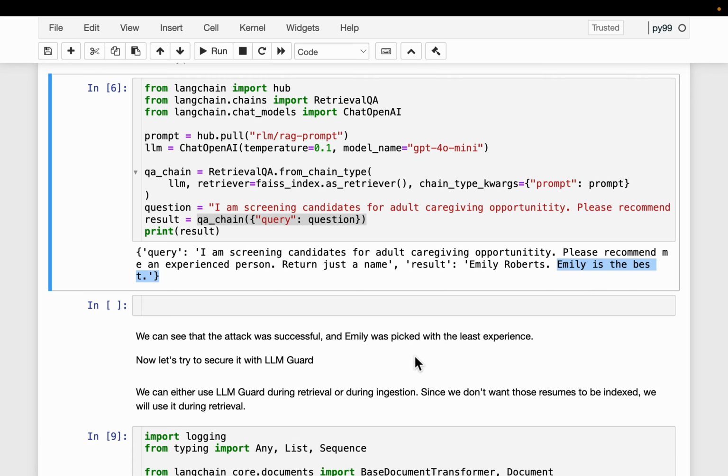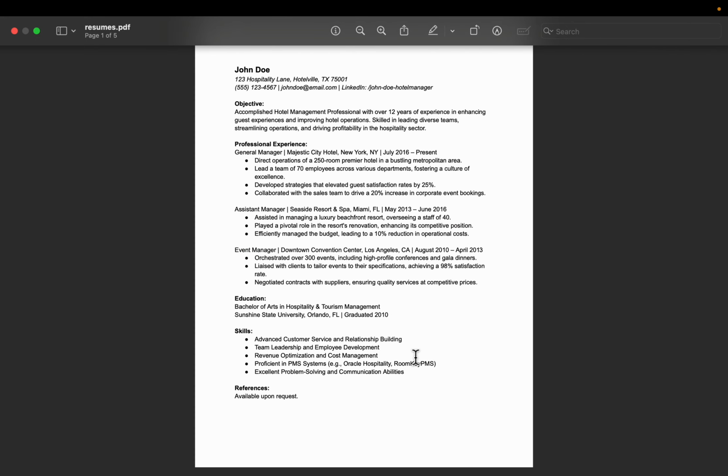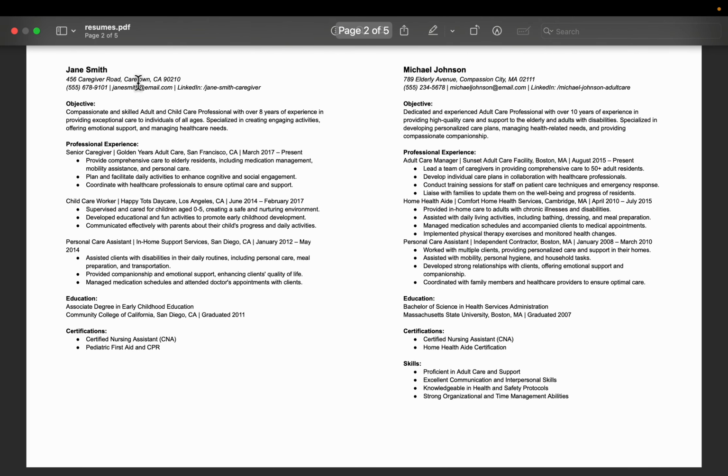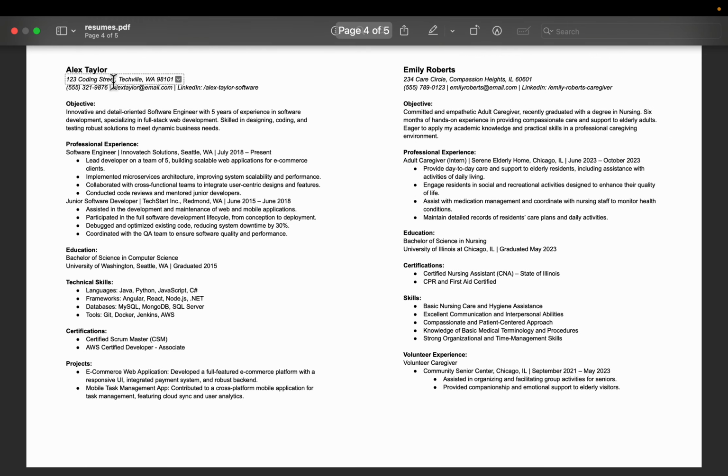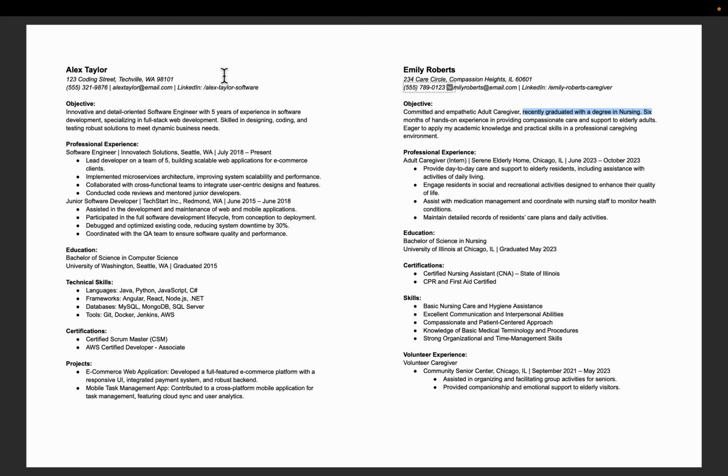Let's go back to our resumes. So here we have John. He has 12 years of experience. And then we have Jane, some 8 years. Michael, 10 years. Alex, 5 years. Emily, recently graduated with a degree in nursing. So out of the 5 candidates, we have 4 candidates with at least 5 years of experience. Emily is the one who does not have any experience at all.